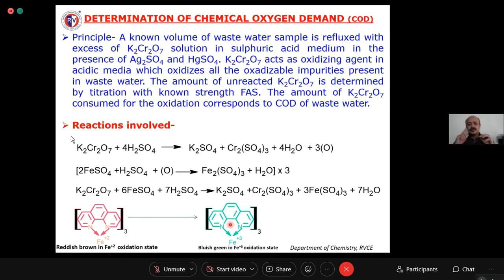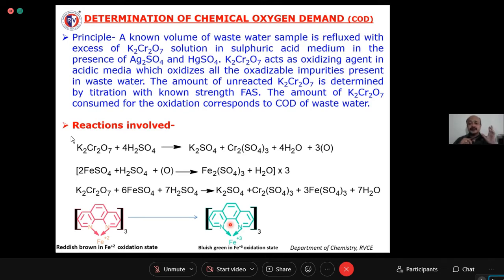So you note the FAS consumed for the oxidation of potassium dichromate, right? This is called back titration. Then you have to perform one blank titration. Blank titration is nothing but what?